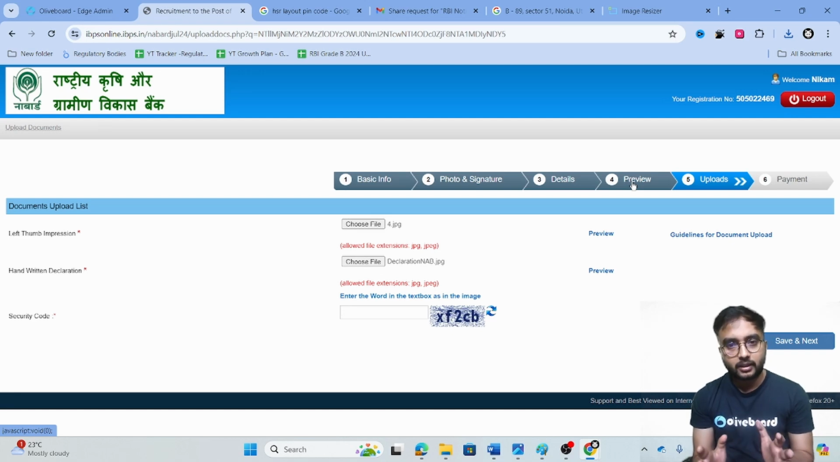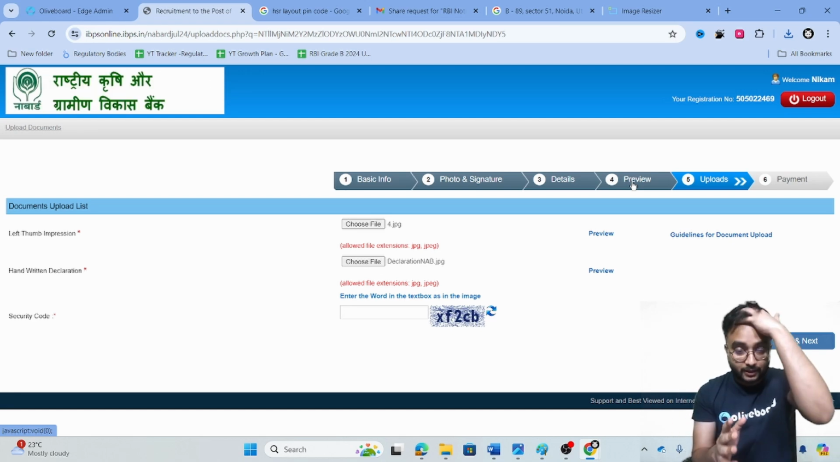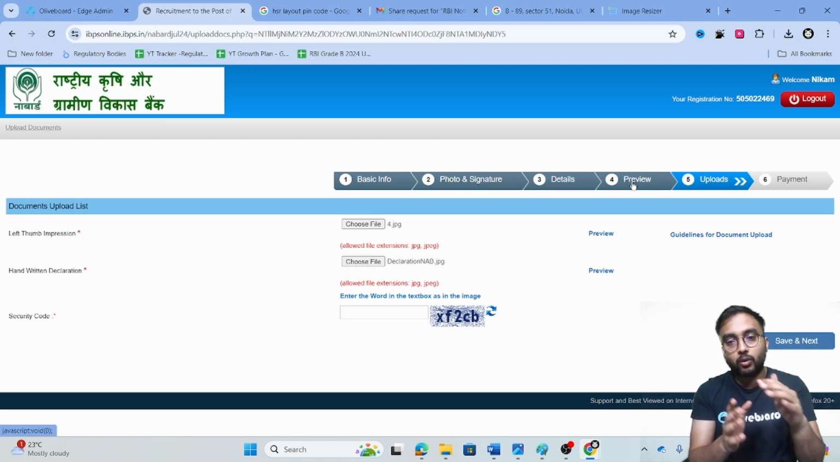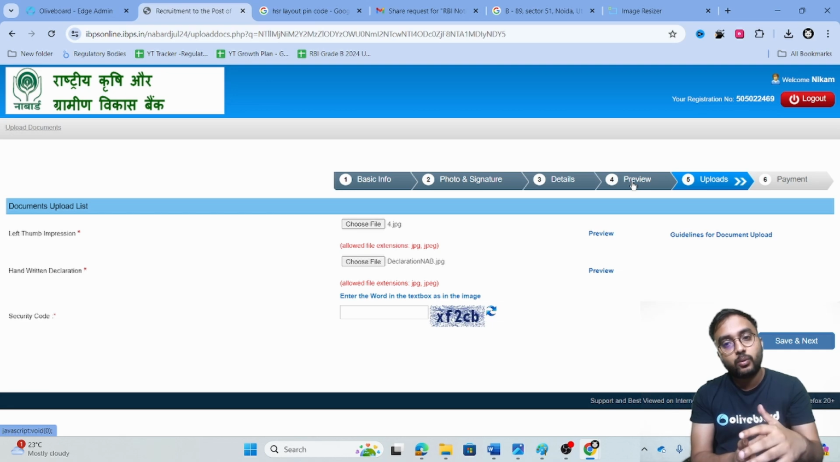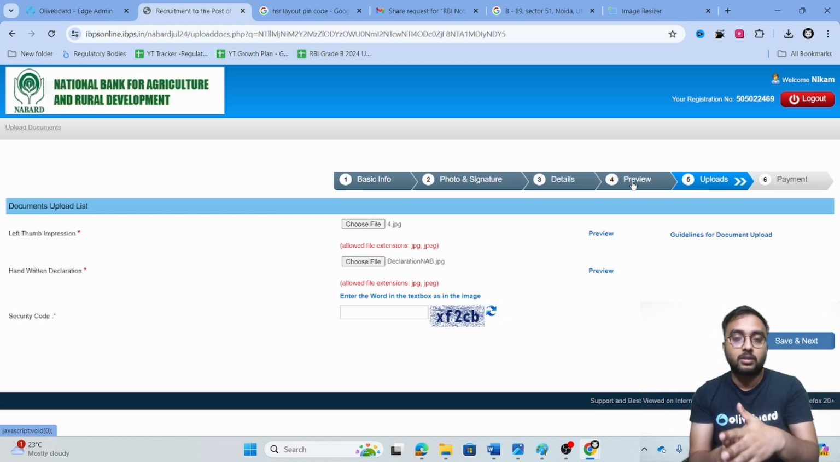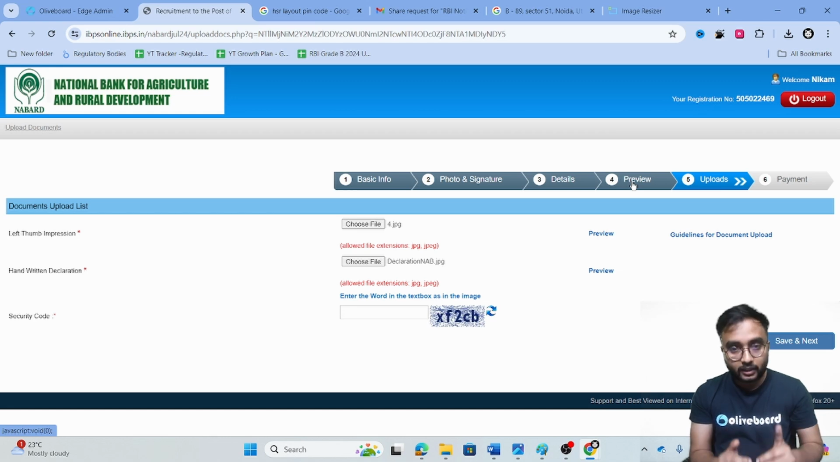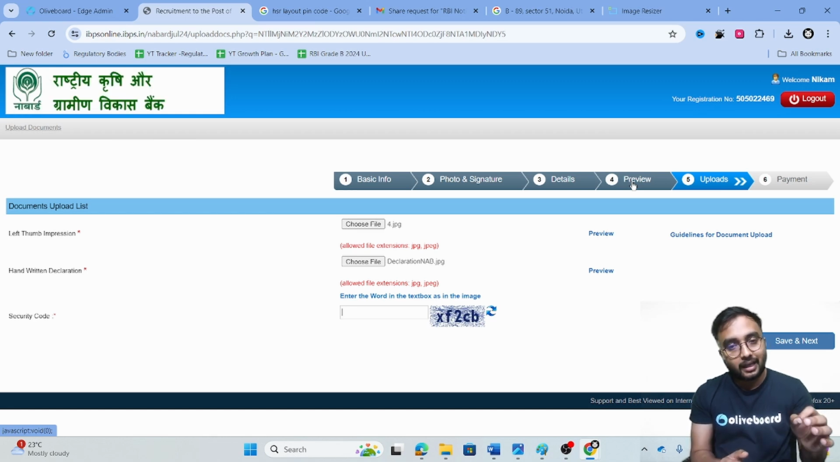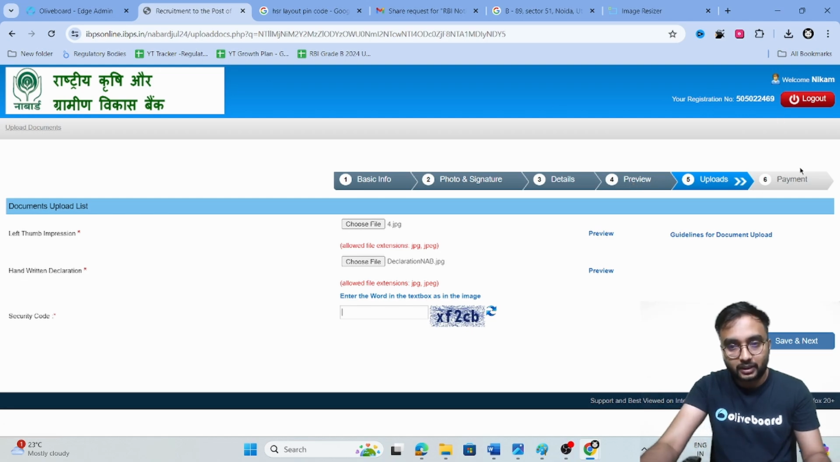The preview section is nothing but a preview of your overall application, whatever you have registered up till now: basic information, photo, signature, all the details, which includes your personal details as well as your educational qualification and work experience. Everything, when you have filled it, then at the bottom in the preview section you can give a small declaration and then submit. Once you submit, you come to the main section, that is uploads.